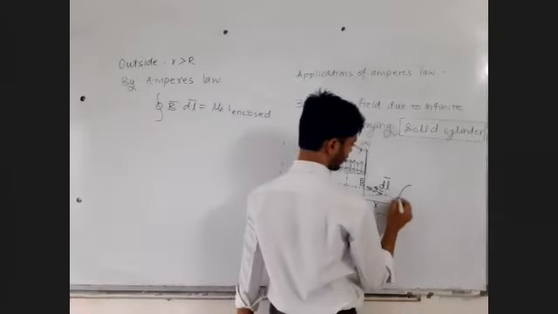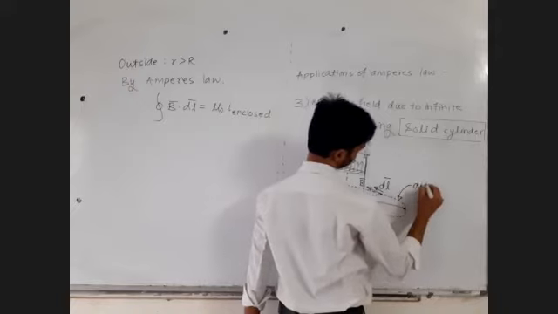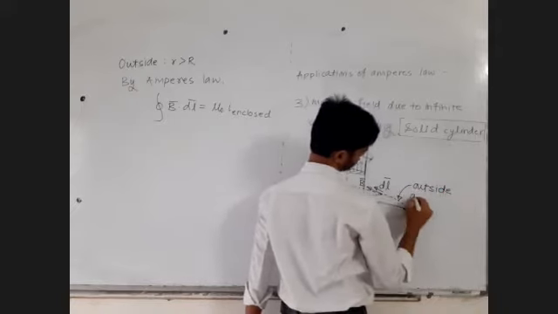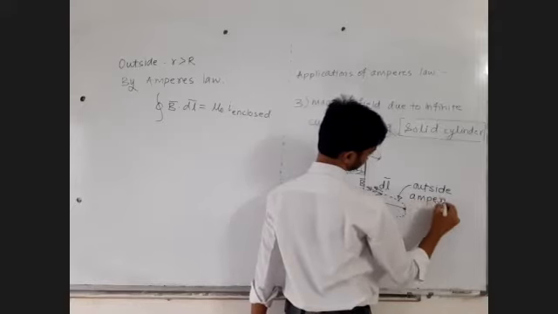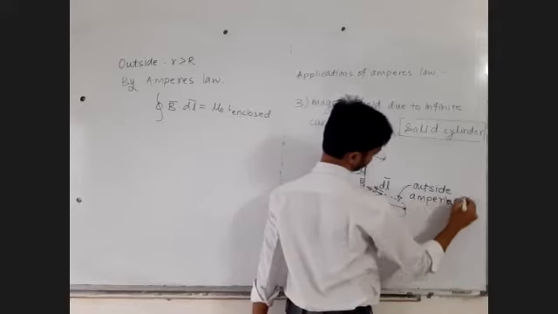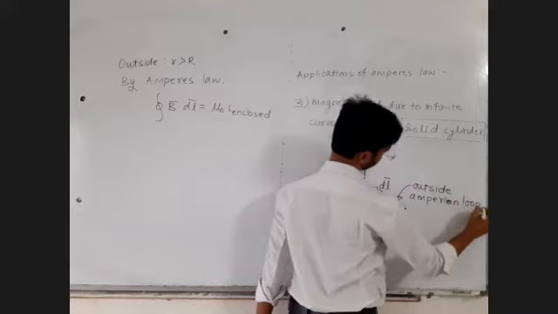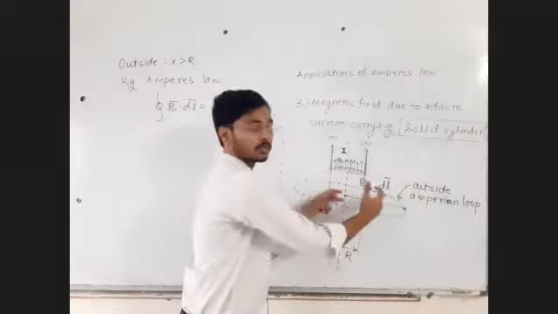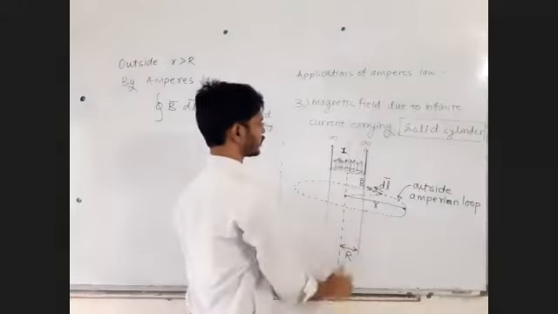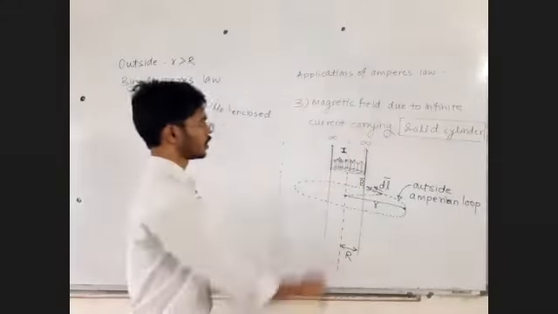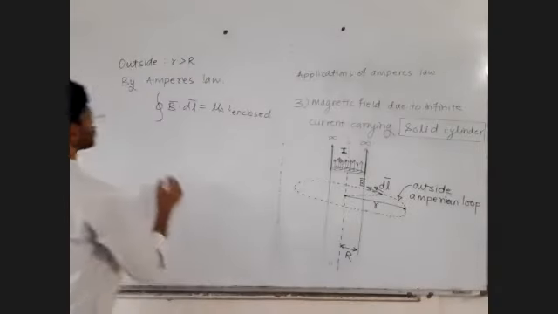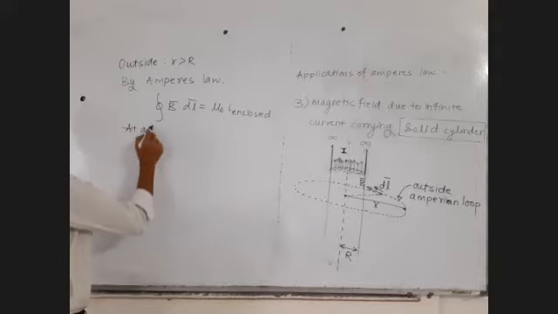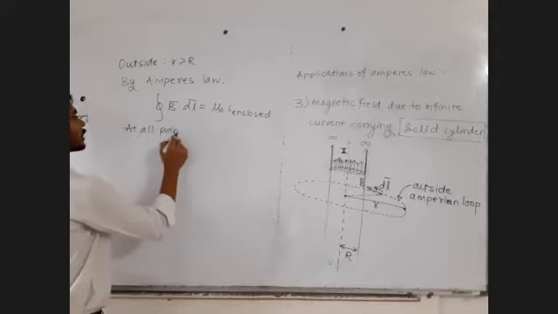This is your outside Amperian loop. You are outside the cylinder. Inside that loop, what is the current enclosed? Total current of the conductor is enclosed. Okay, fine.